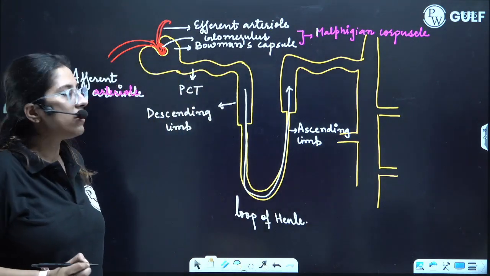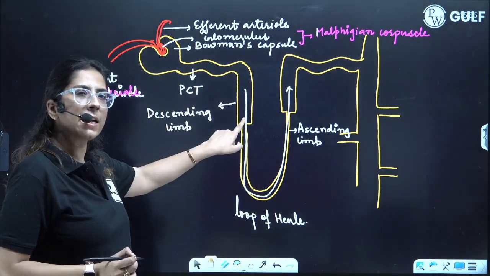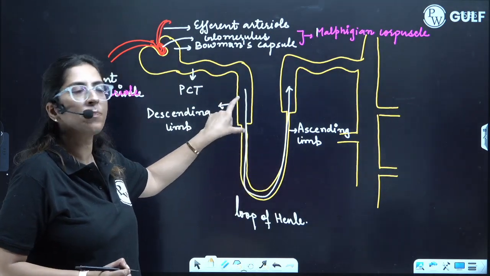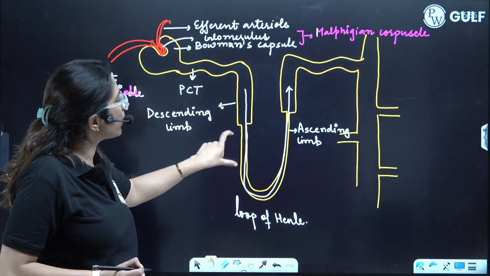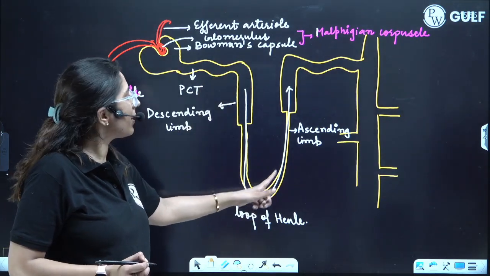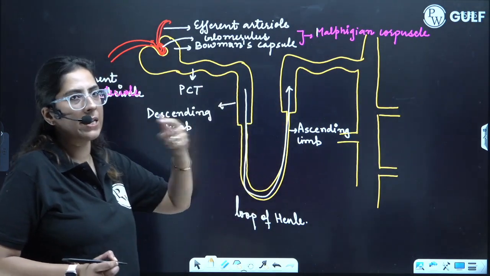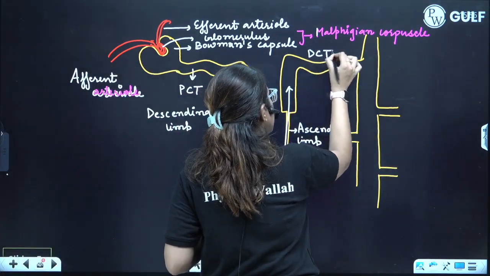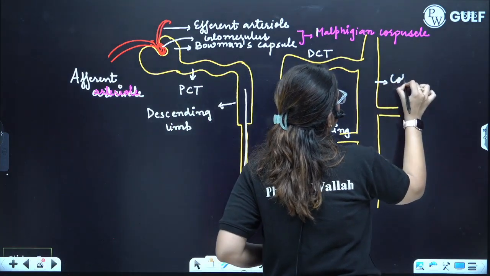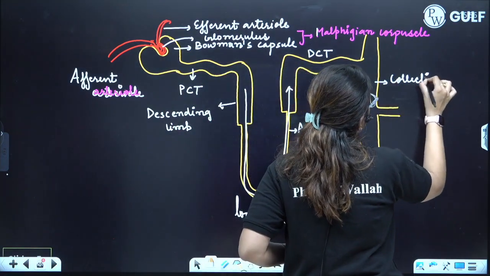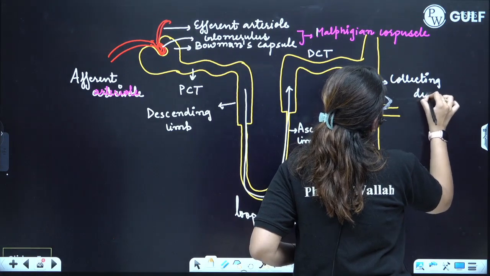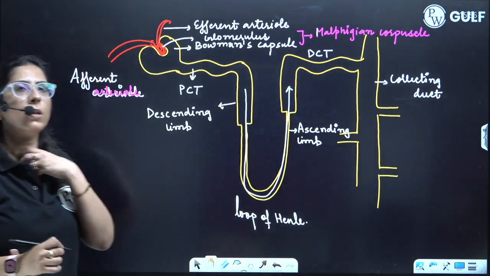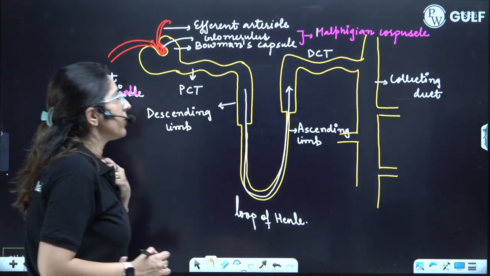Clear? Now here this region is the thick ascending limb, because this is thick. So this is the thick descending loop. This is the thin descending loop. This is the thin ascending loop. This is the thick ascending loop. Clear? Now this is termed as distal convoluted tubule, the DCT. This is termed as collecting duct. Collecting duct is not a part of nephron. Please remember, this is not a part of nephron. So hope the structure is clear.